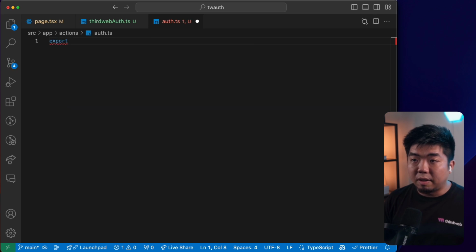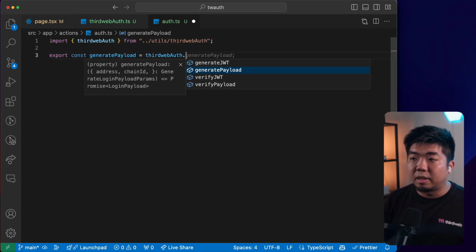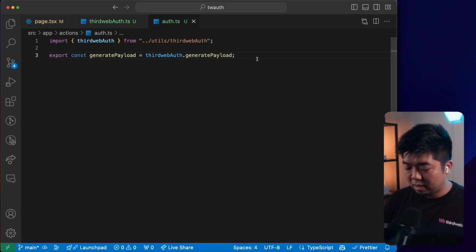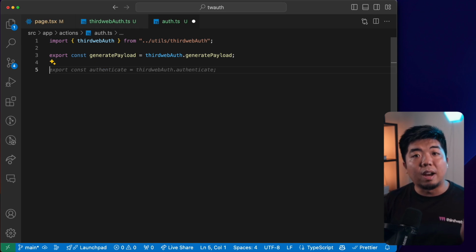So we're going to create a variable here, and we're going to call this our generate payload. And to generate the payload, we're going to use our thirdweb auth.generatePayload, and that's going to generate the payload or the message for our user to sign. Then we are going to allow the user to sign that message, and then we're going to verify the message.